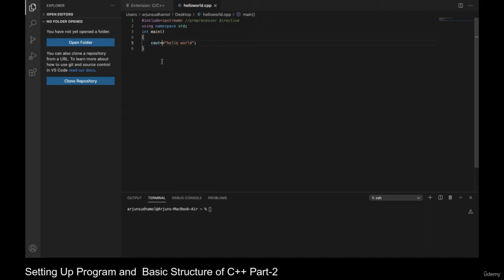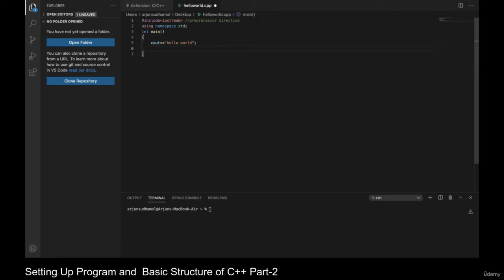This is called the stream insertion operator, which puts the data to the standard output device, which is the monitor. Whatever you write with the cout keyword and the stream insertion symbol will be put to the monitor, or standard output device, in the system. So this is the output statement for printing hello world.